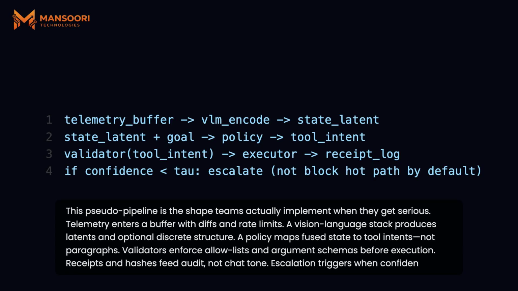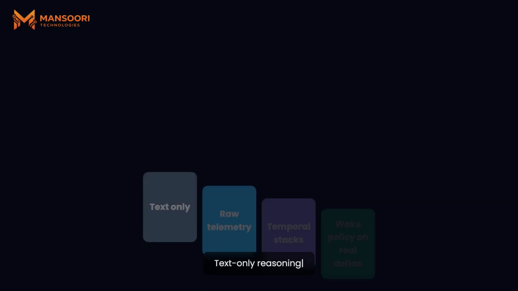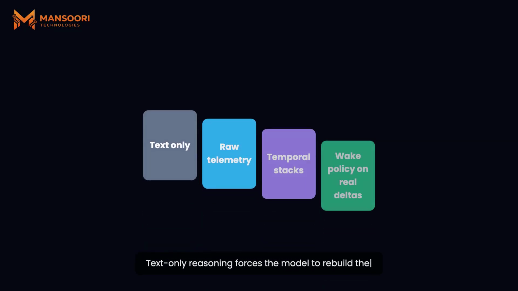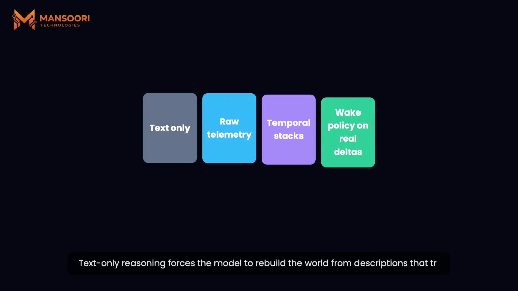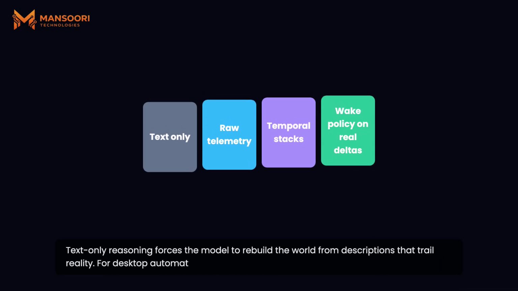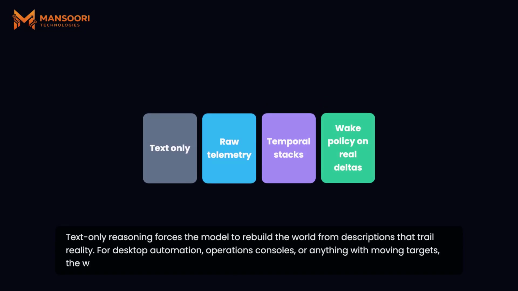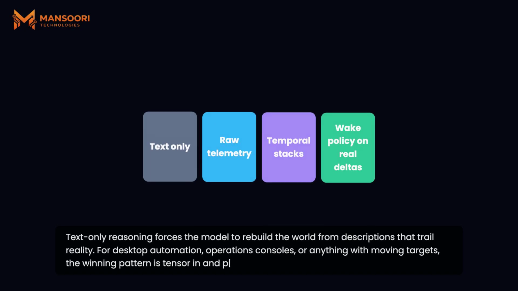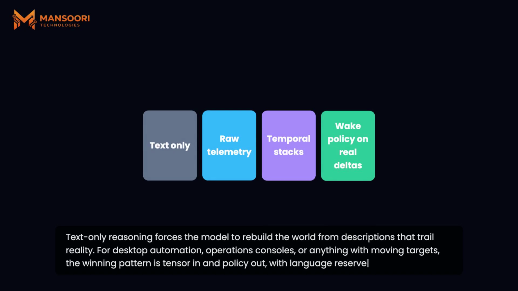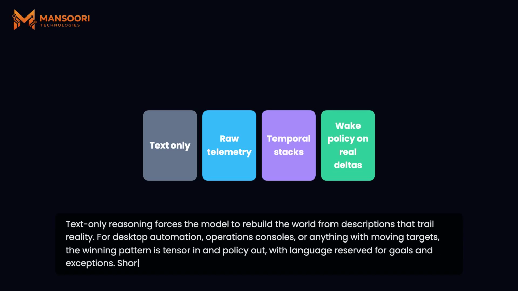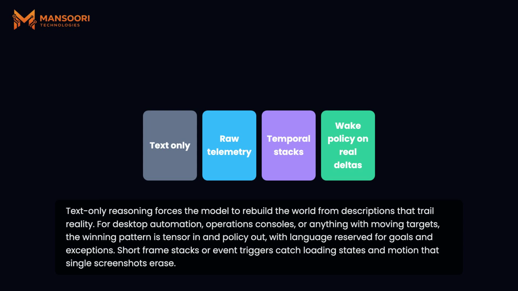Text-only reasoning forces the model to rebuild the world from descriptions that trail reality. For desktop automation, operations consoles, or anything with moving targets, the winning pattern is tensor in and policy out, with language reserved for goals and exceptions. Short frame stacks or event triggers catch loading states and motion that single screenshots erase. If your agent wakes up only after another model finishes narrating the scene, you have already lost.